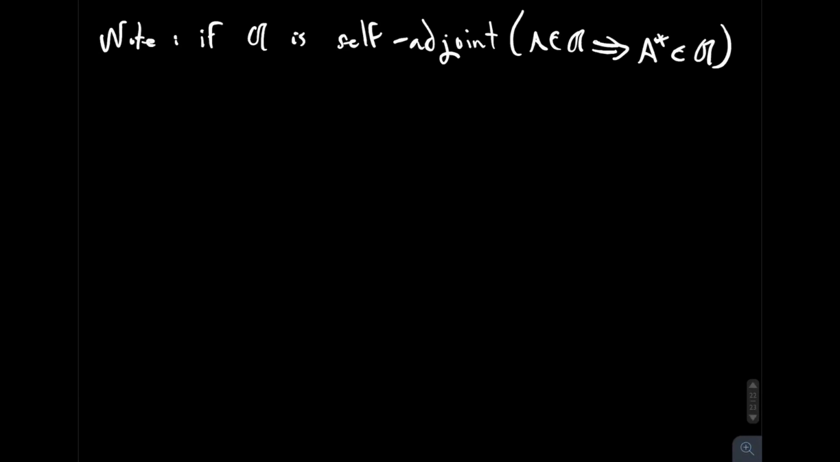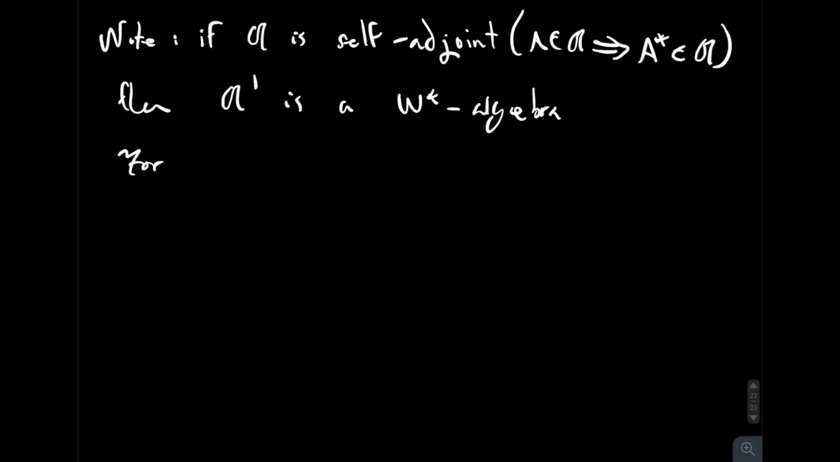So note the following fact. If A is self-adjoint, so we're only assuming that it's closed under adjoints, then its commutant is actually a W-star algebra. So this is another method of obtaining W-star algebras. And this is an easy fact to prove.